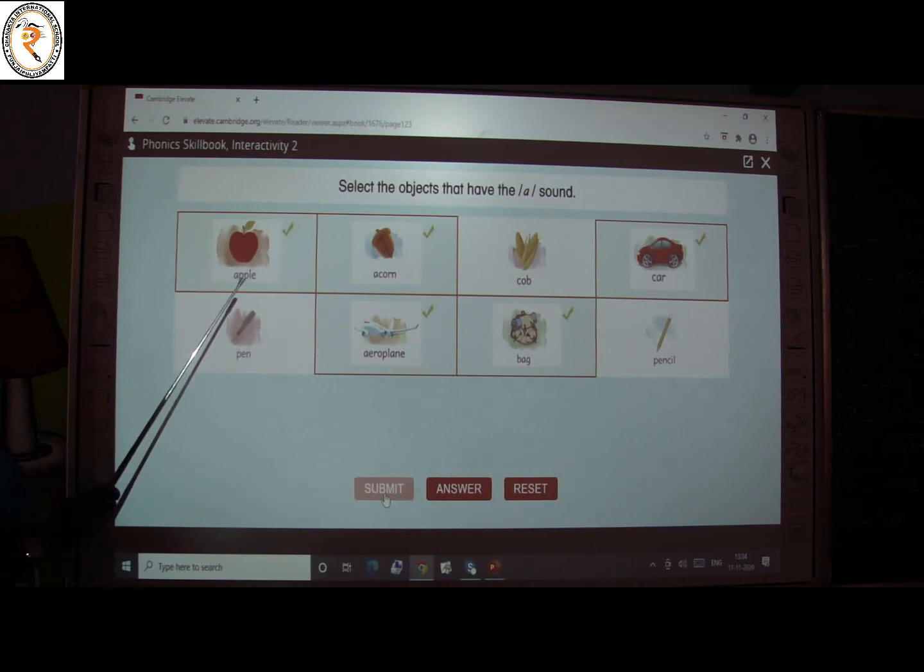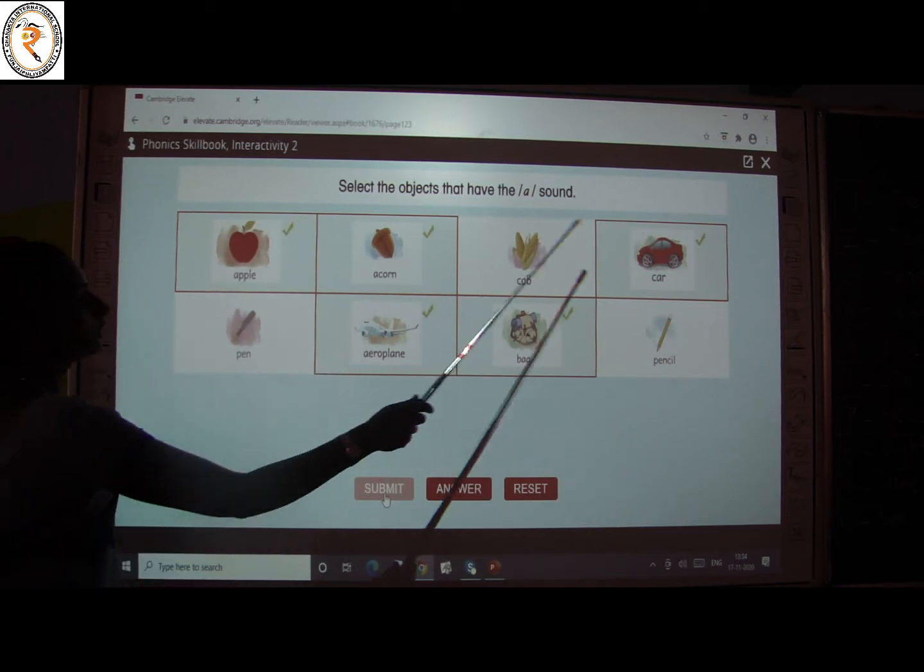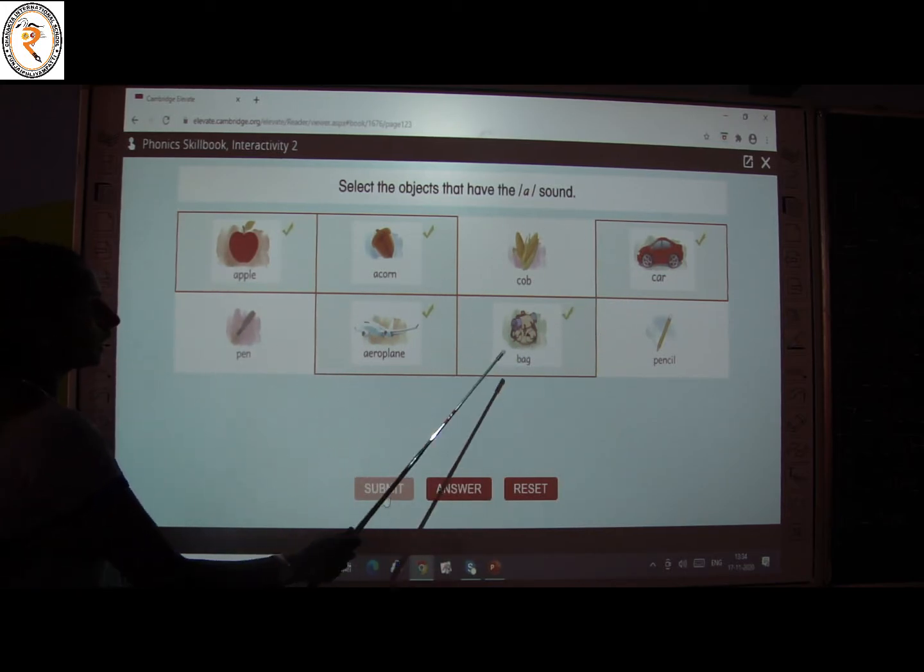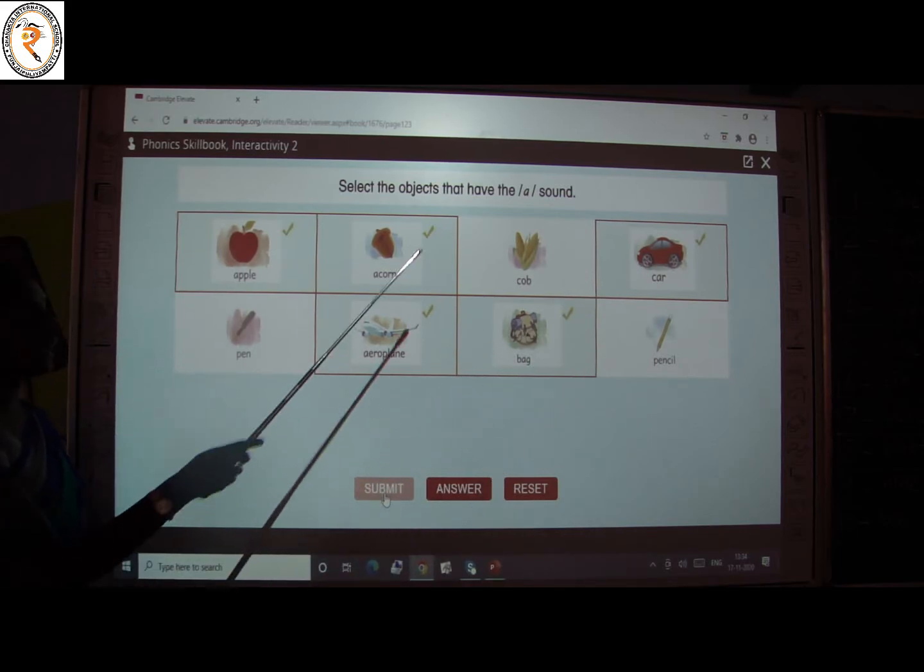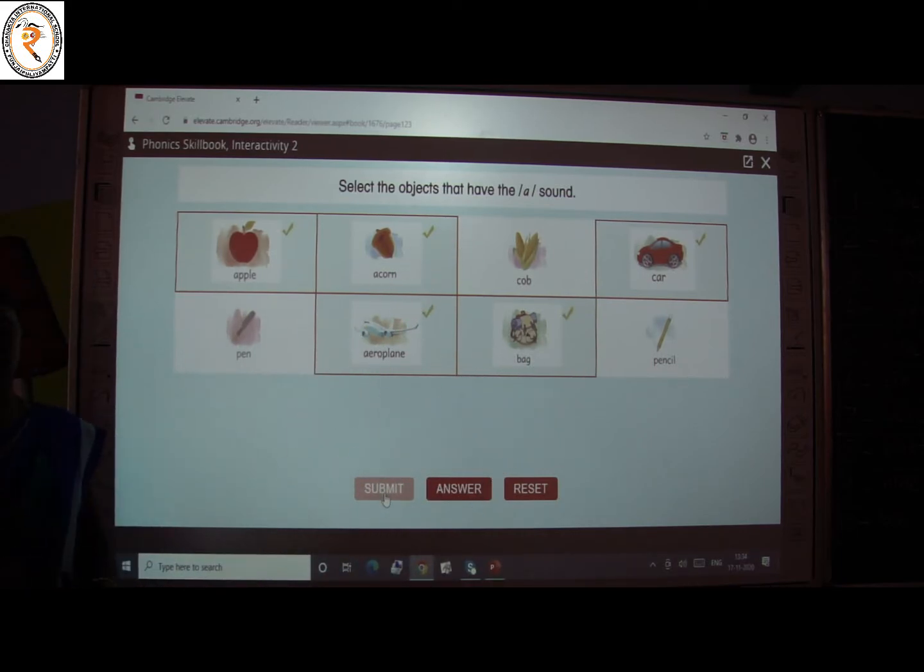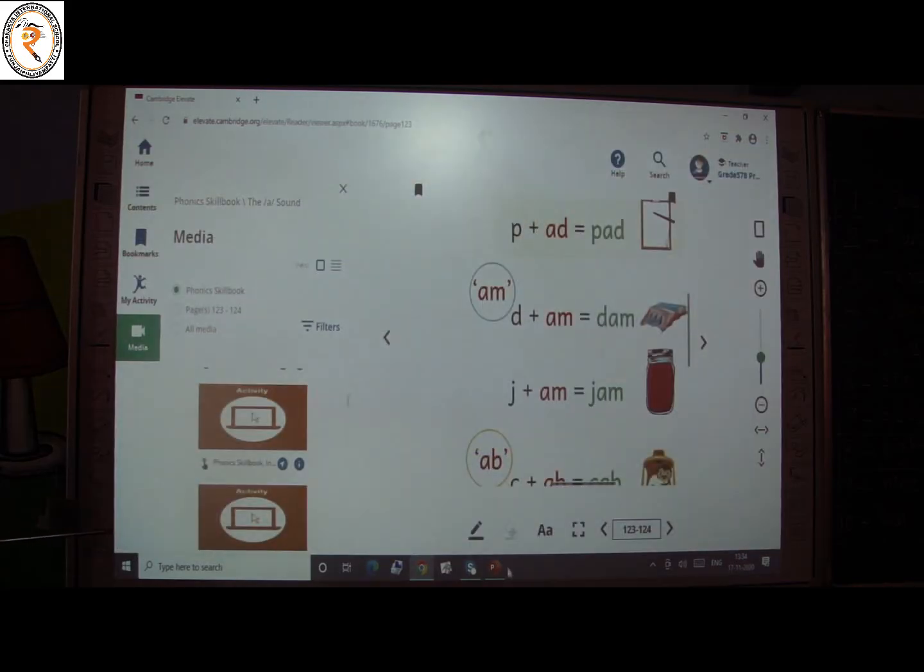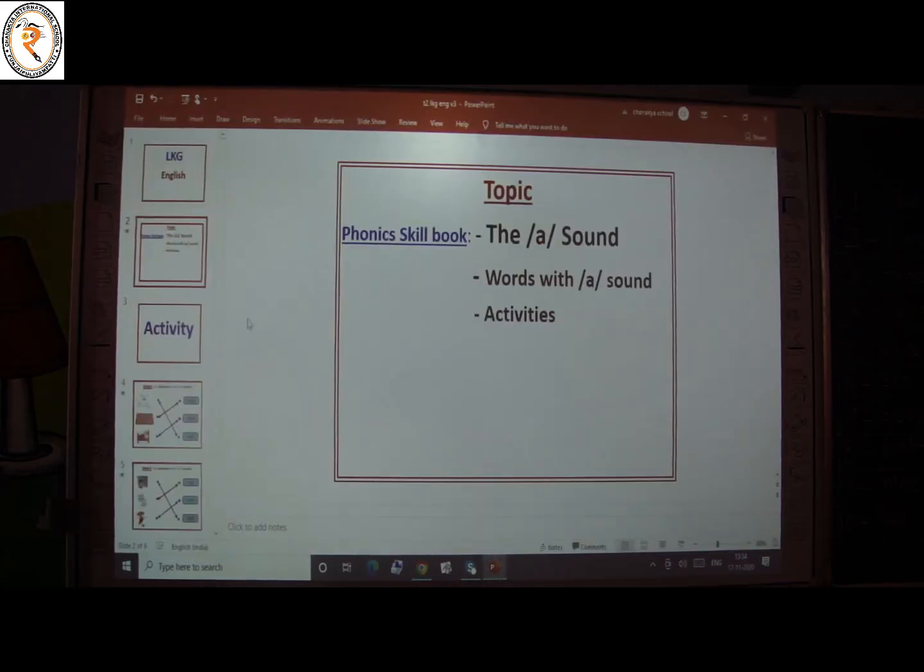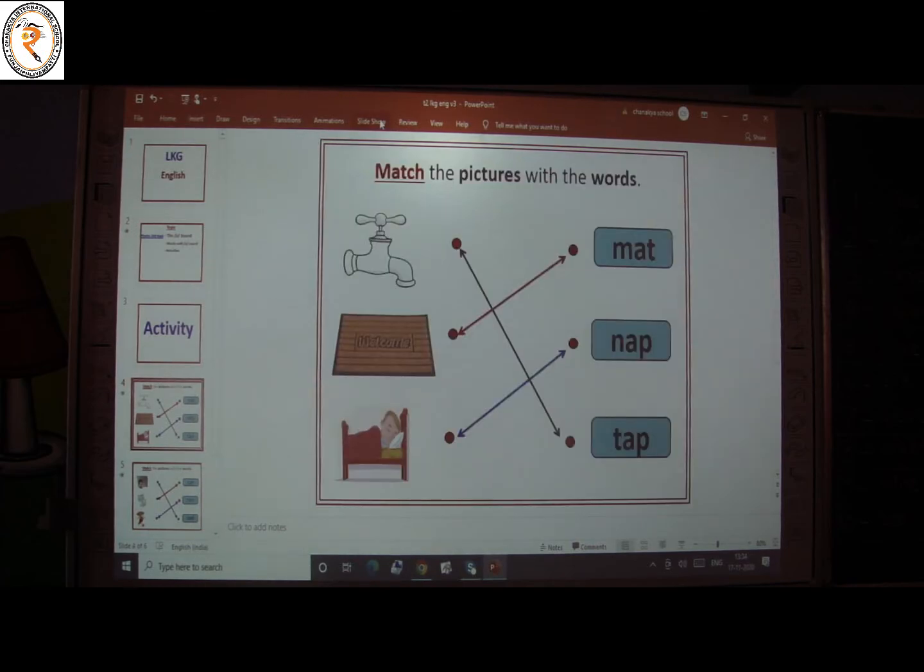Yes, children. The words apple, acorn, car, aeroplane and bag. These 5 words have the A sound. You are correct. Very good. Let's see one more activity, children. Okay. Come on. Let's see one more activity.